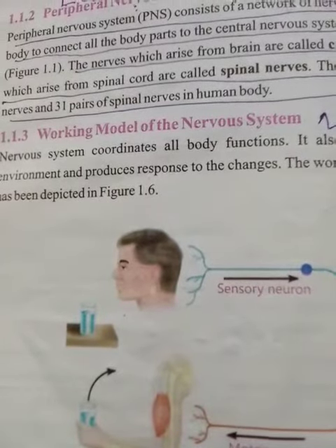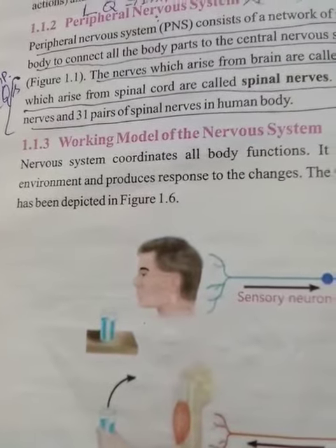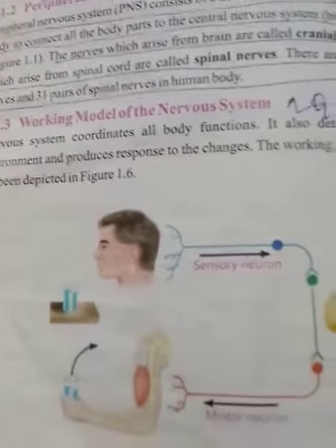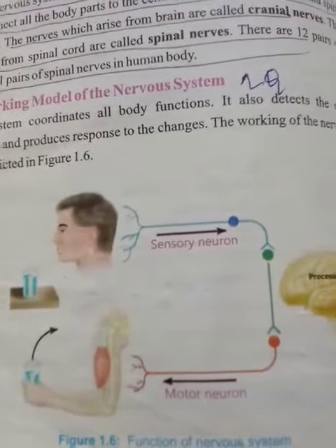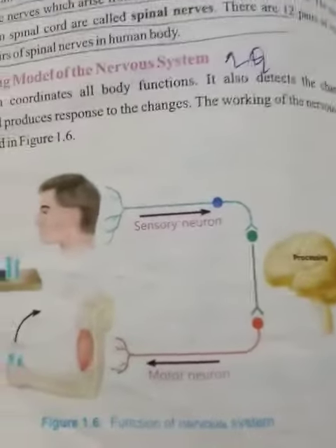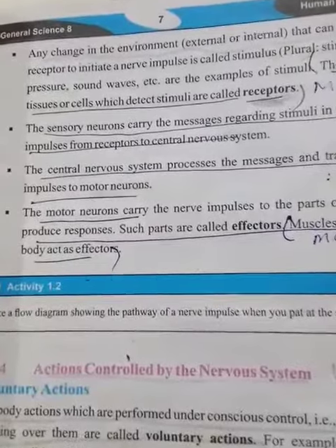How the stimulus or the change is detected, and how the stimulus is responded to by the effectors, is explained now in these paras. First of all, we define the stimulus.